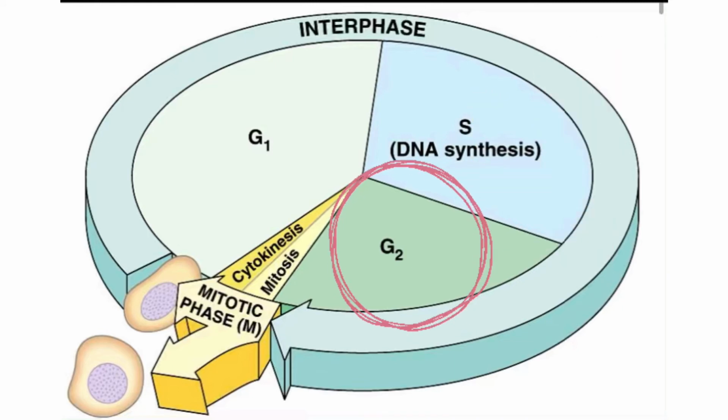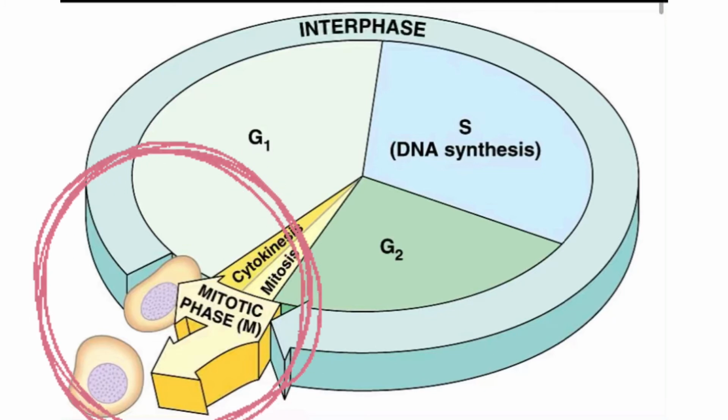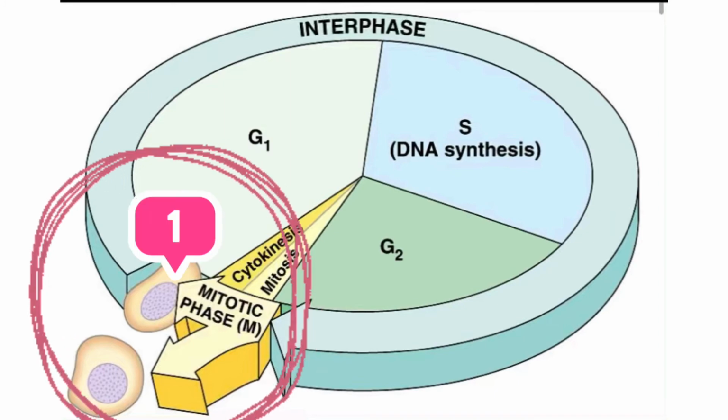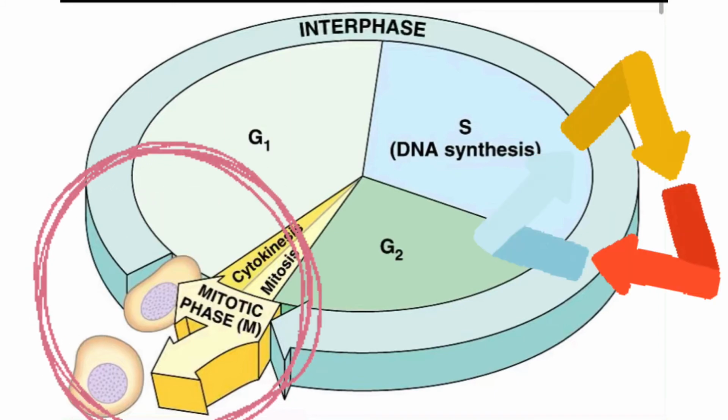During the G2 phase, if the cell needs to grow more, it will, and it will also produce any more molecules needed to divide. The final stage of the cell cycle is the M phase. This is where the cell splits into two daughter cells and starts the process all over again.